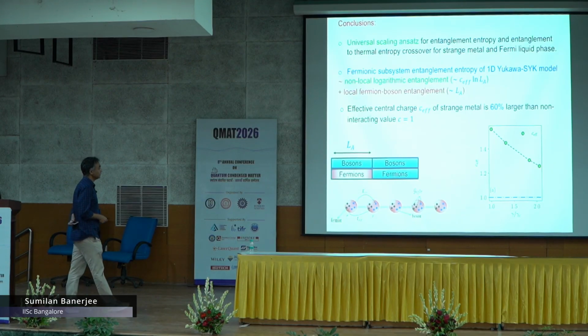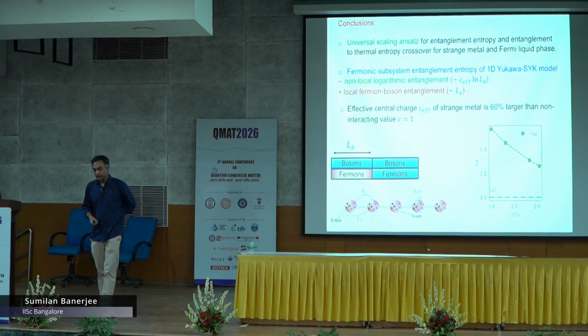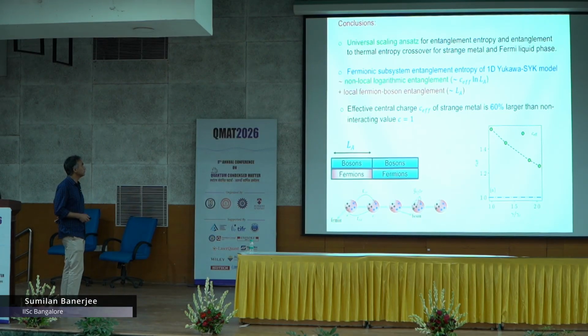So, what I tried to say is that even for such a strange metal, a model you can actually understand, there is some kind of a universal scaling ansatz for the entanglement entropy, thermal entropy and local entropy. What appears from this ansatz is that the non-Fermi liquids of this kind also have a log L behavior with an effective central charge which is larger than, of course, the non-interacting case, but there are emergent bosonic degrees of freedom which also give a fermion-boson entanglement. As I said, we are right now calculating for the full subsystem, we will have it in some time scale. With that let me stop. No, that is okay, I am done.